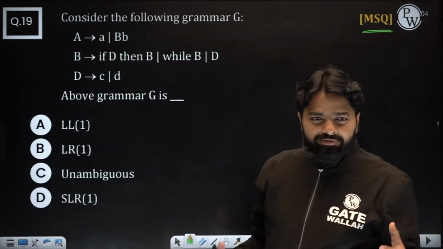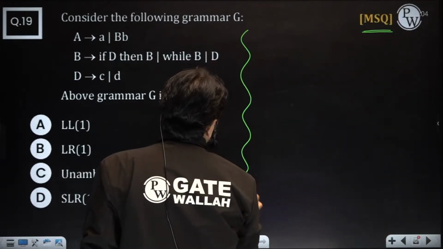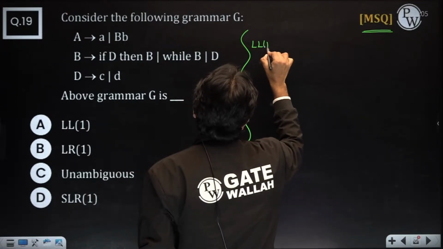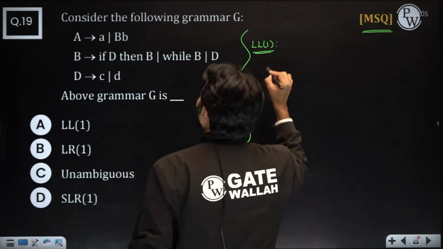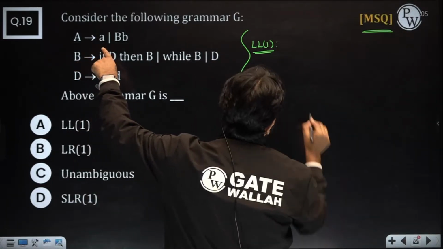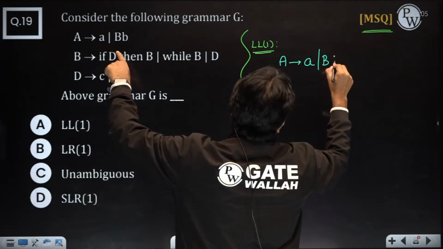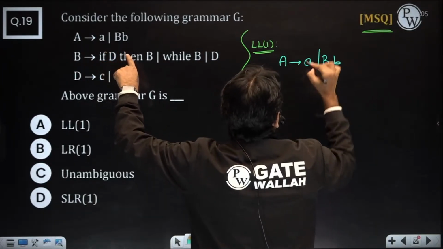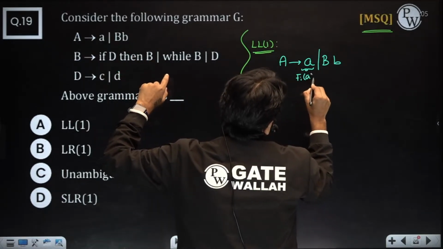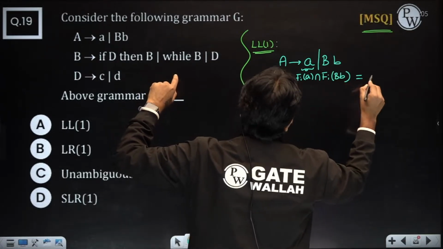Okay, let me give you some shortcuts. First, how do you check LL1? For the A productions, let me do the concept for everything. For the A productions, we have 2 things. What do you do? Check the first of here, the first of A, intersection first of B. Do you have any conflict?